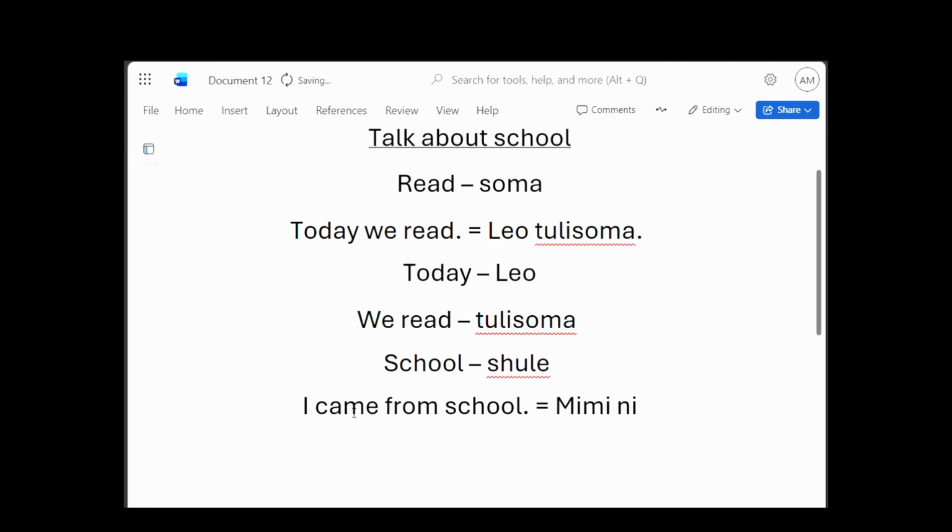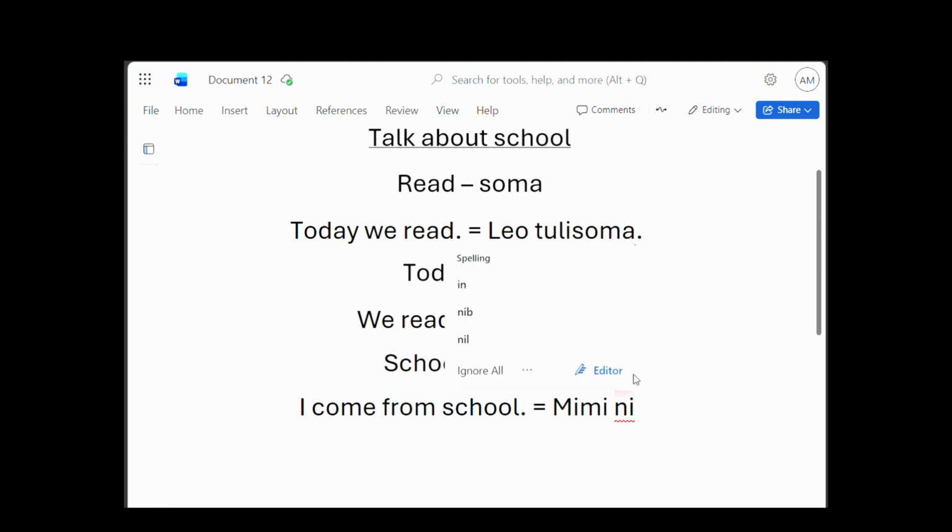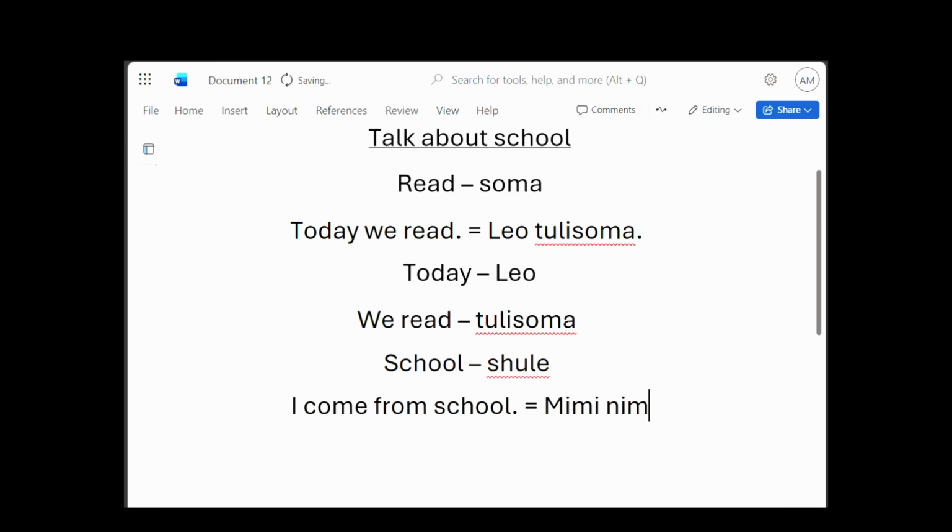Okay, let me change this. So for easy understanding, let's just say I come from school. Then here we say mimi nimetoka. Come from becomes nimetoka. Then school becomes shuleni.